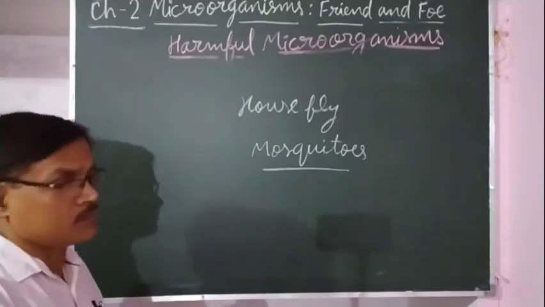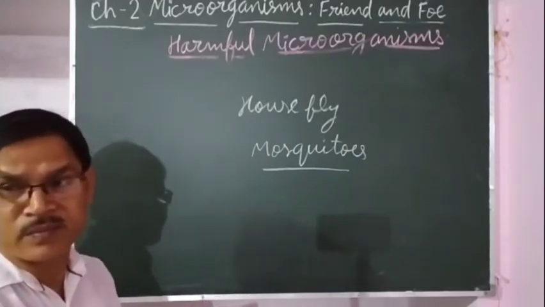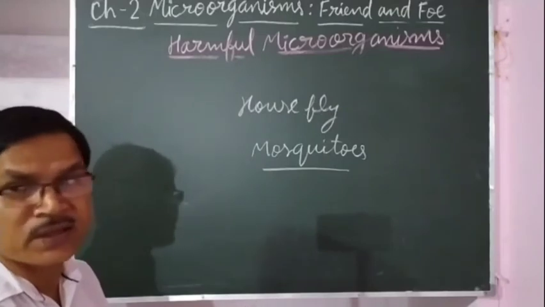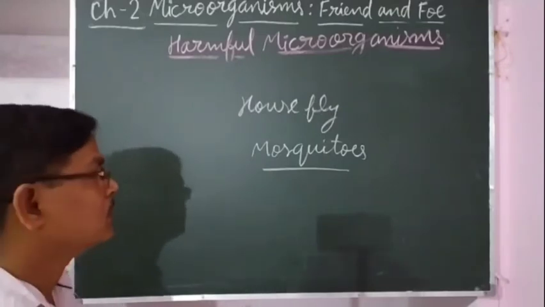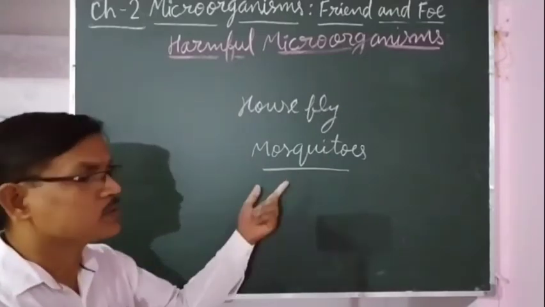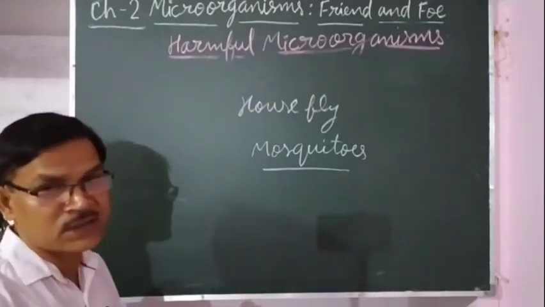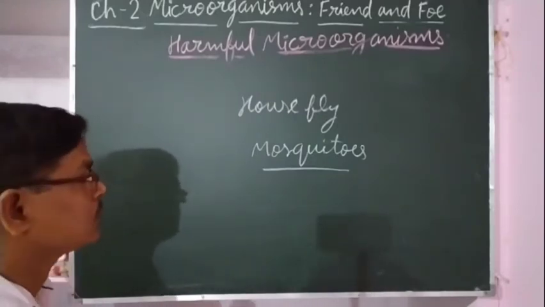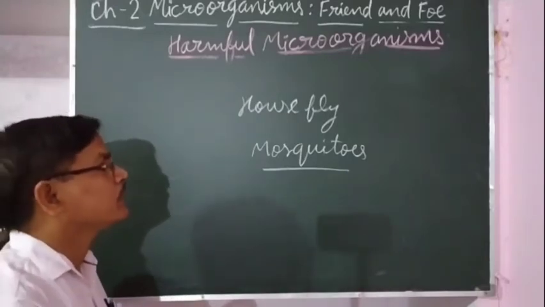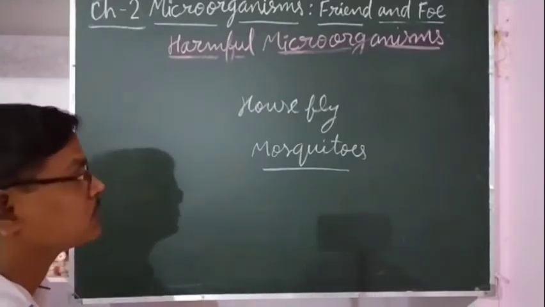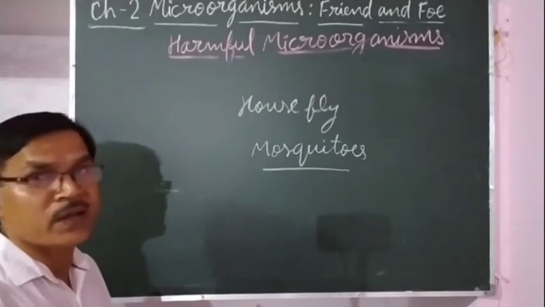So if we keep our surroundings clean and dry, then the chances of breeding of mosquitoes will be less, and then the chances of spreading of malaria will also be less, because that is transferred by the female Anopheles mosquito.